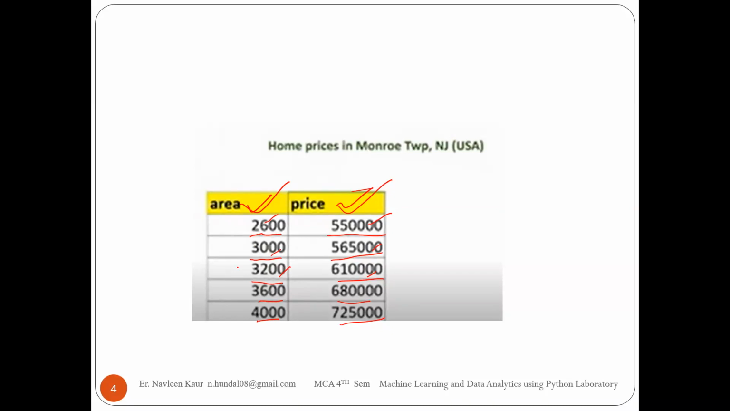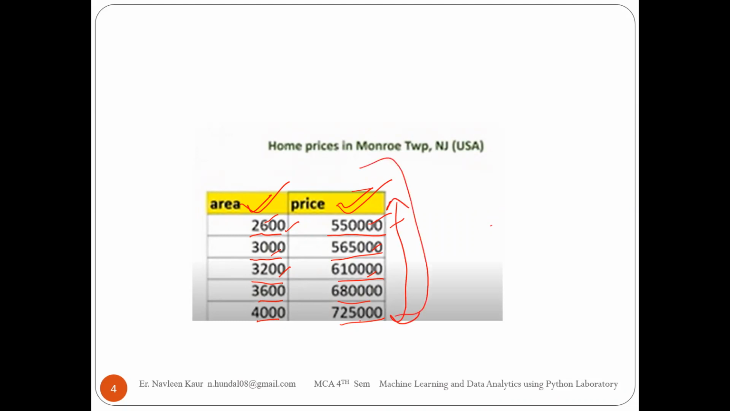So your machine can understand the pattern. So what's the pattern? As the area is increasing, the price is also increasing. For 2600, it is close to 55. For 3000, it is 56 something. For 3200, it is 61. For 3600, so there is a pattern that we are feeding to our machine.